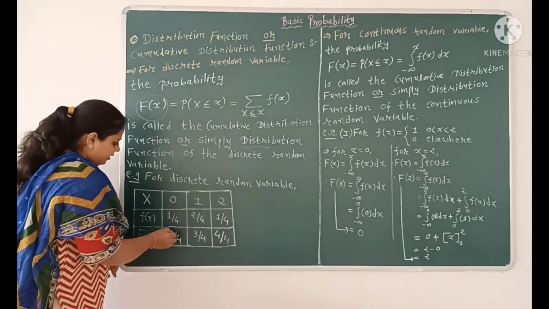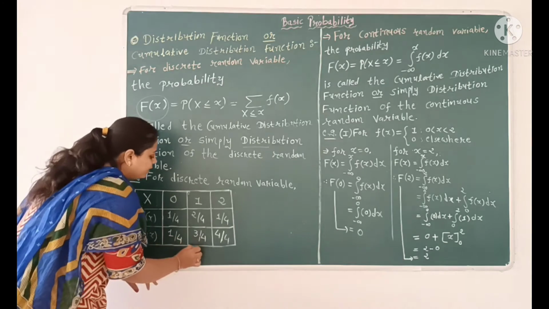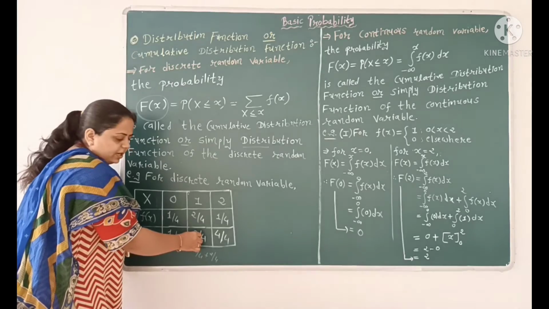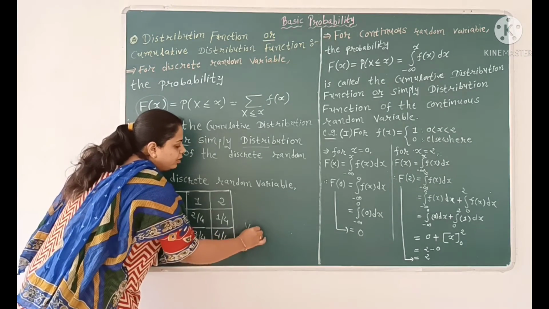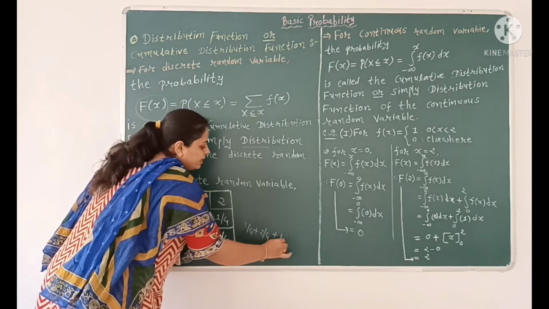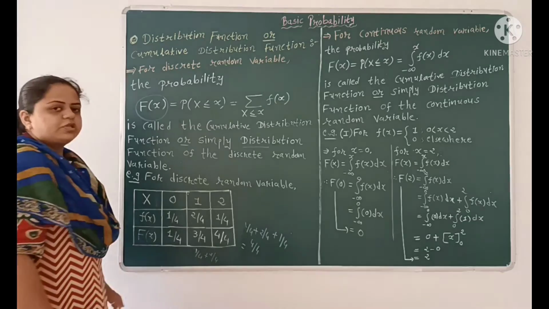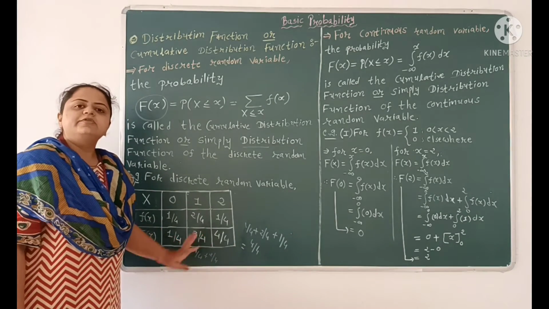So here capital F of x is equal to 1 by 4. Here 1 by 4 plus 2 by 4 is equal to 3 by 4. Now here 1 by 4 plus 2 by 4 plus 1 by 4 is equal to 4 by 4. So the distribution function values are 1 by 4, 3 by 4 and 4 by 4.